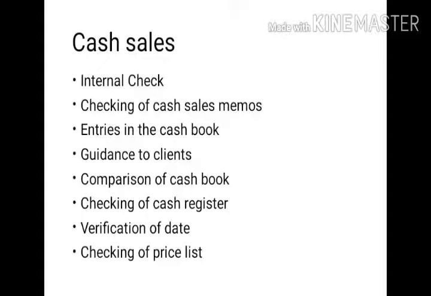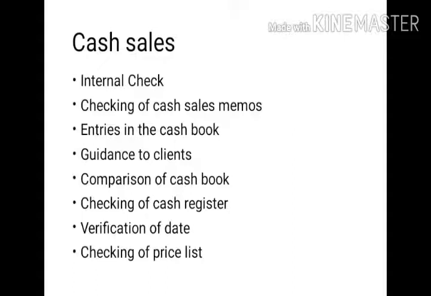Next, verification of date. The date of the cash memo and the date of cash receipt, which are recorded in the cash book and general ledger, have to be the same. If any difference is found, then the auditor will inquire of the responsible officer who has maintained it. And finally, checking of price list.